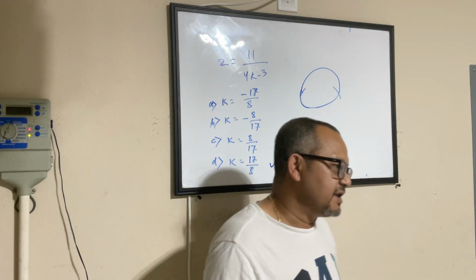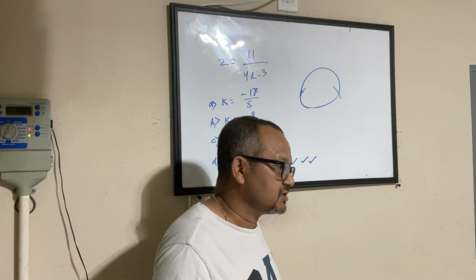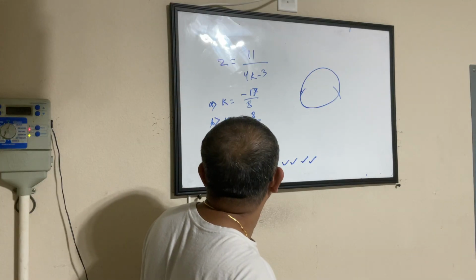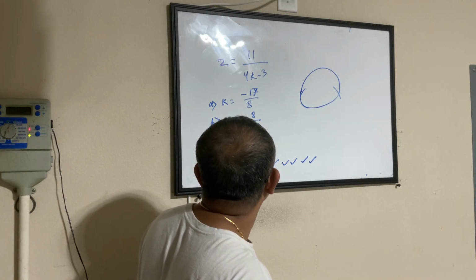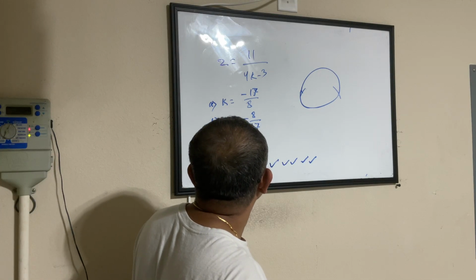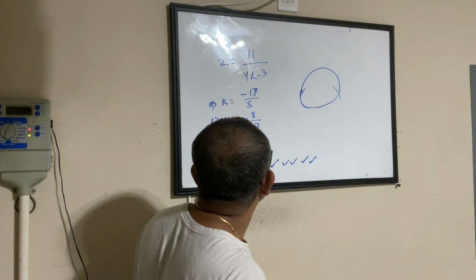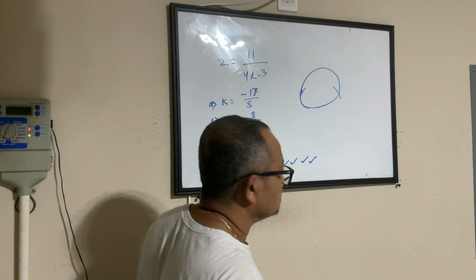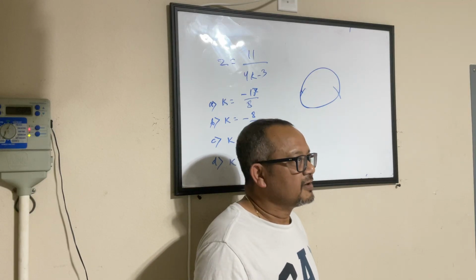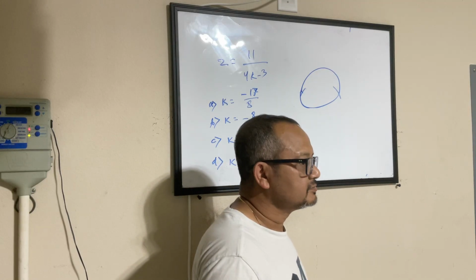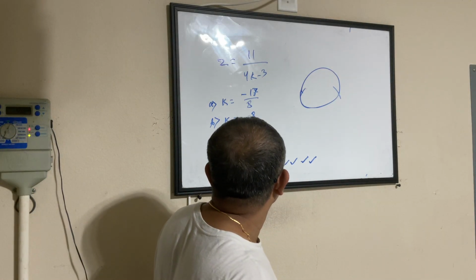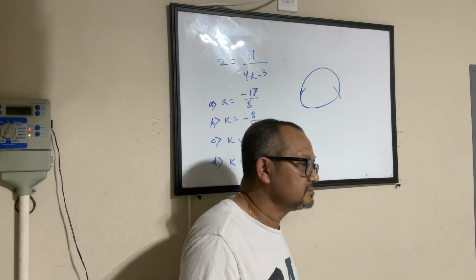Why do you think it's D? How do you eliminate the other three options? So it has to have 17 on top because if you look at the 3 and multiply it with 2, no matter what, the 17 will always be on top. Because the 4 and the 2 will obviously give you 8, but you are still with k. So that's why I got rid of B and C. And then it can't be negative because you're adding.